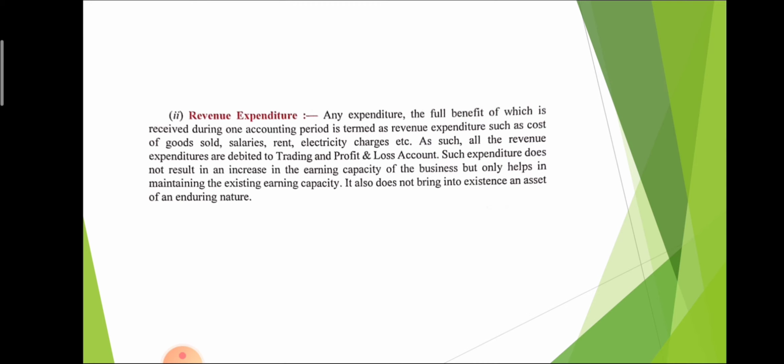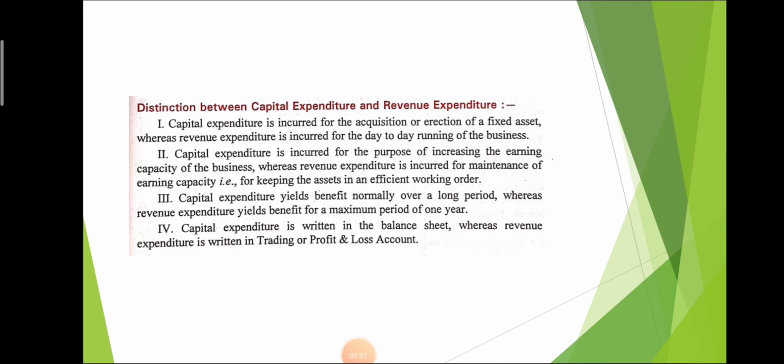So what is the basic difference between capital expenditure and revenue expenditure? We can easily categorize the difference. The first point is that capital expenditure is incurred for the acquisition or erection of fixed assets, whereas revenue expenditure is incurred for the day-to-day running of the business.